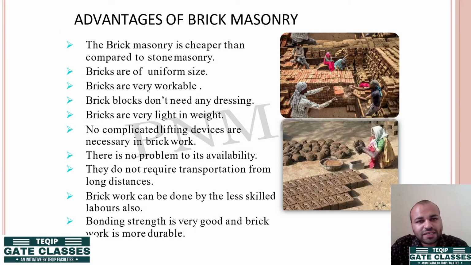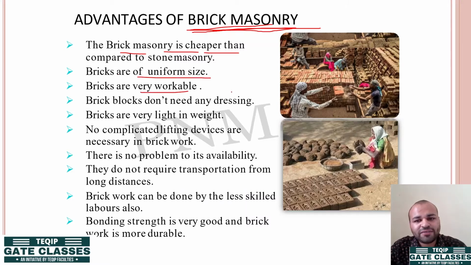Now, what are the advantages of brick masonry? अभी अपन ने पढ़े advantages of brick, quality control of brick. So advantages include that brick masonry is cheaper. They are of uniform size. They are very workable. You can see people can easily work with them.